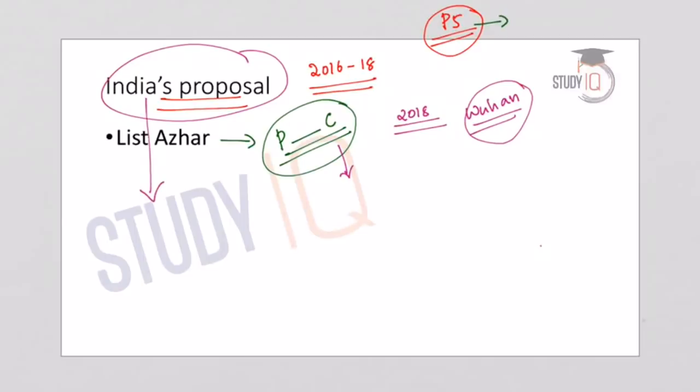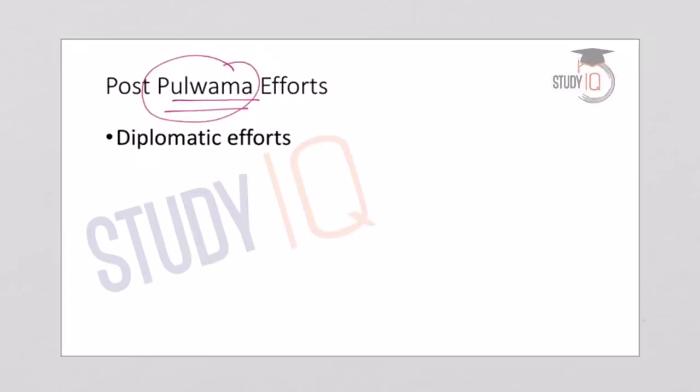Now, moving on to the efforts of India after the Pulwama attacks. After the Pulwama attack recently, the attack was claimed by Jaish-e-Mohammed. And the government has made enormous efforts to list Masood Azhar in the UN Security Council's global terrorist list, and India has taken various diplomatic efforts to make this possible. It reached out to several governments, shared a report on Azhar with each member of the Security Council. And in this regard, India had made a special effort with Beijing also to list Azhar as a global terrorist.